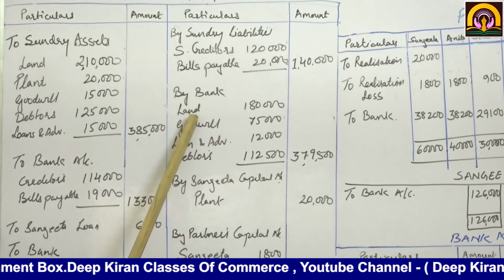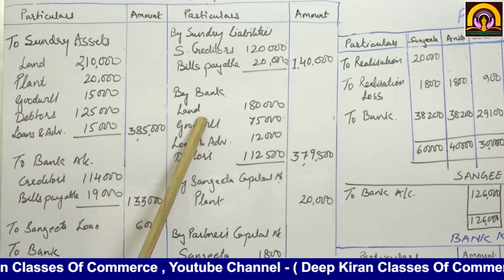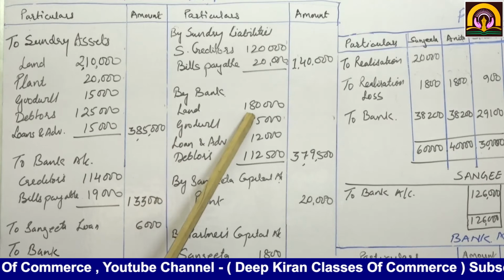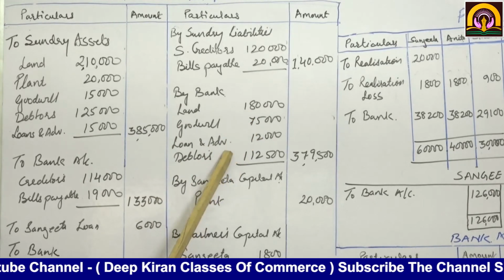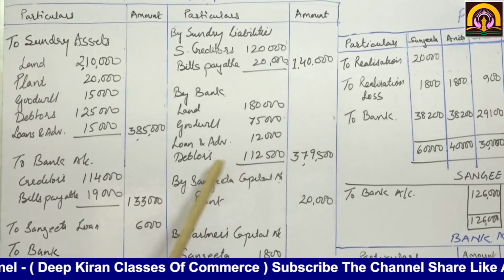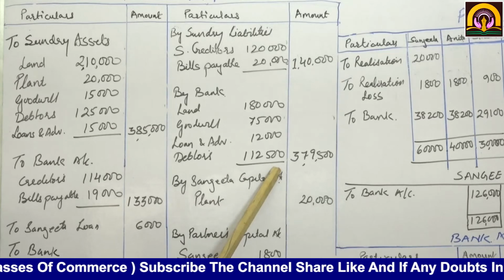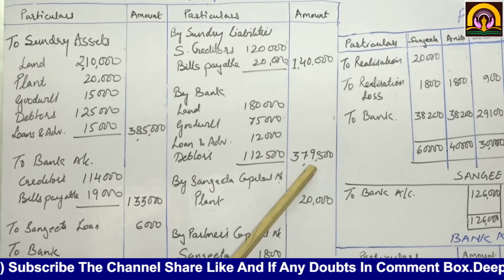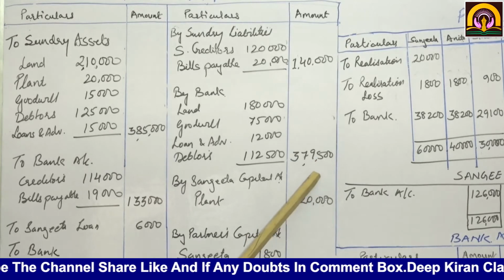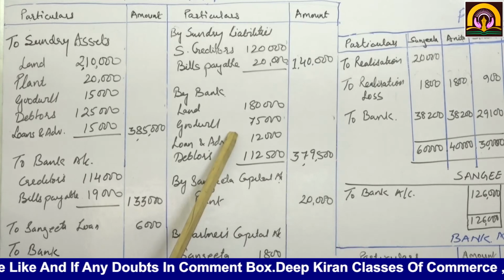Now we will encash the assets or sell off the assets. So by bank. So bank account debit to realization. So land realized at 1,80,000, goodwill 75,000, loans and advances 12,000, debtors 1,12,500. If you total up this will come to 3,79,500. Okay. Now we have received cash on account of sale of assets.